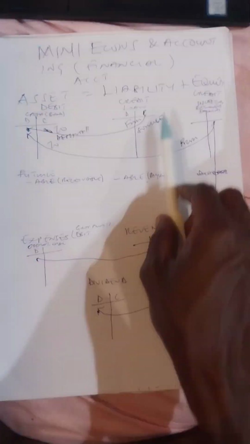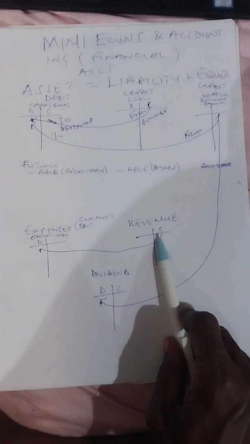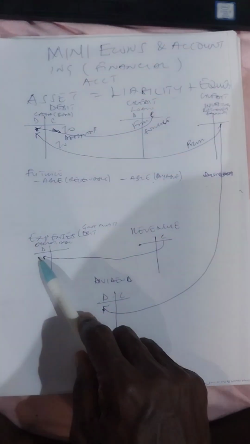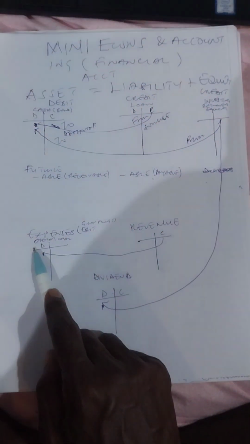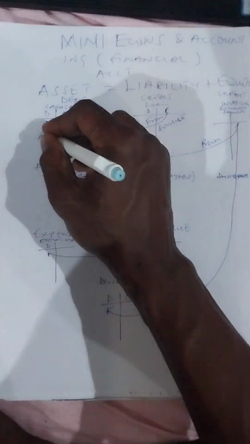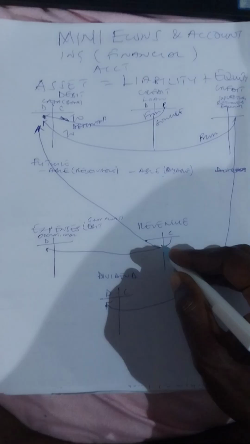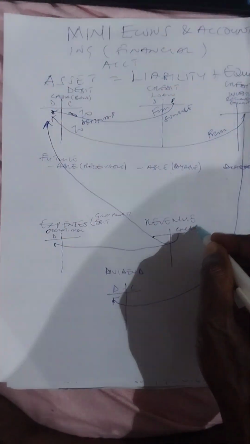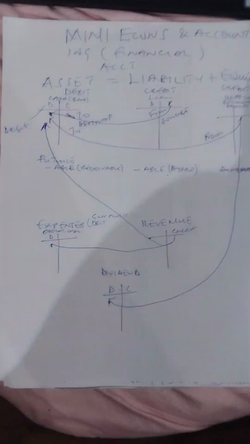Then we come towards the second part. After we have established the company, we now want to go into business. So when we sell, what we get is the revenue, or income. Now when we get that money, we may use it for expenses, or we send it into our bank account. Okay, right, that is what usually happens. So it goes into our bank account, so it is coming from revenue, so credit, and going to asset, which is the destination, so debit.